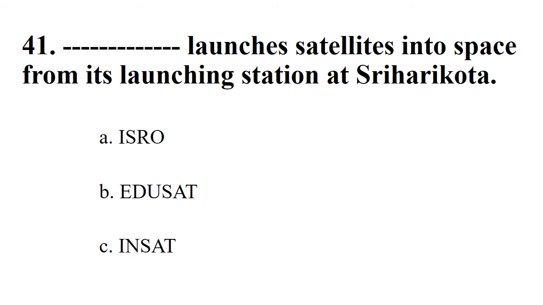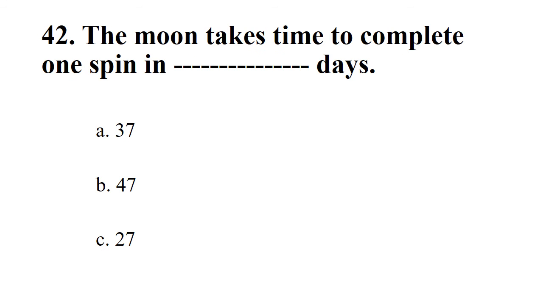Dash launches satellites into space from its launching station at Sriharikota. Options: ISRO, EDUSAT, INSAT. The right option is ISRO. Next. The Moon takes time to complete one spin in dash days.